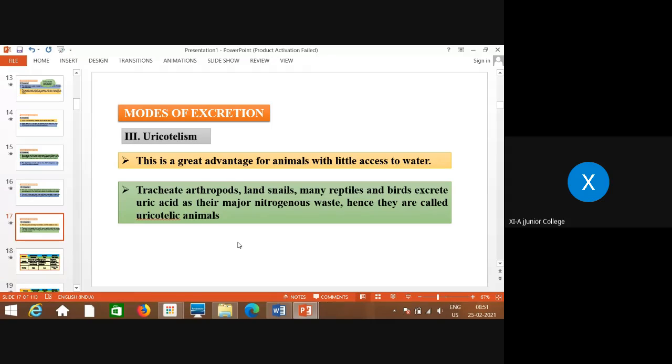This is a great advantage for animals with little access to water, especially those living in desert areas. So most reptiles and birds excrete their waste in the form of uric acid, the major nitrogenous waste, and all these are called uricotelic animals, and the mode of excretion is uricotelism.